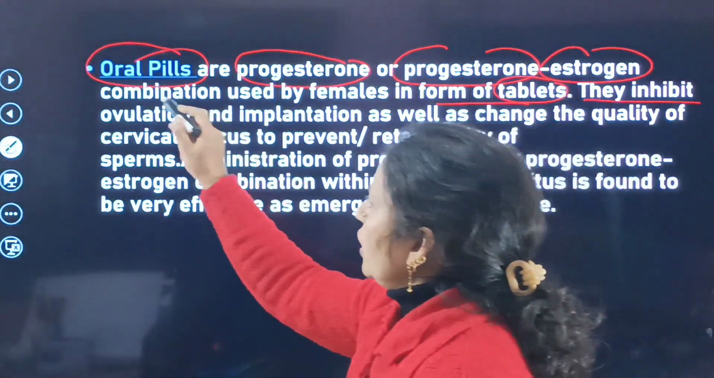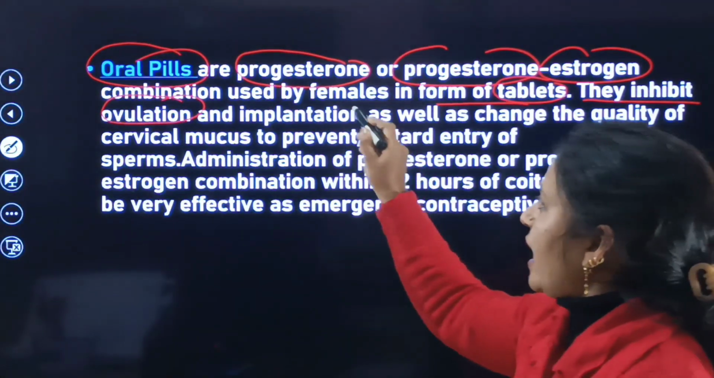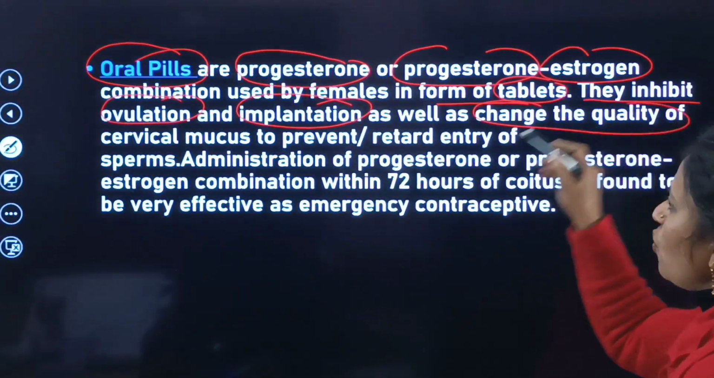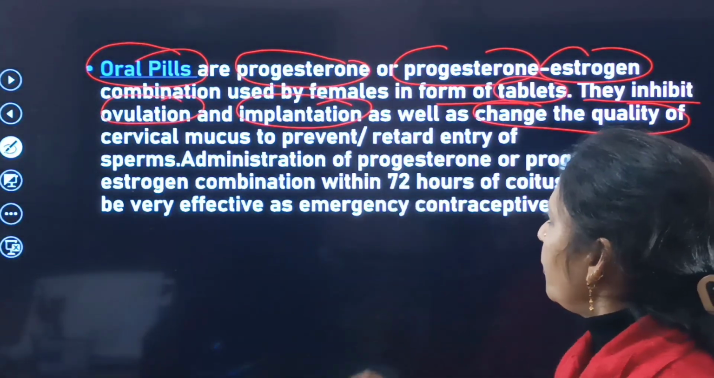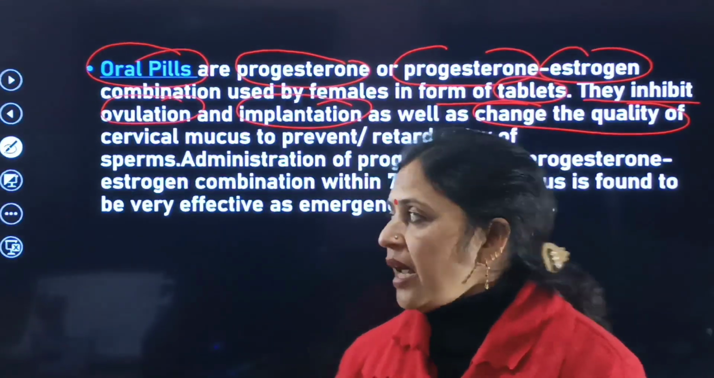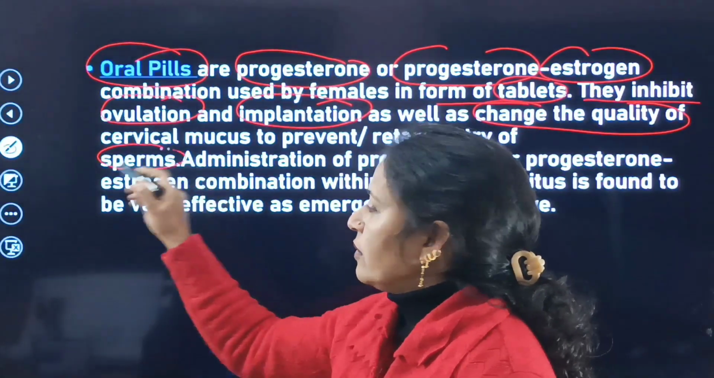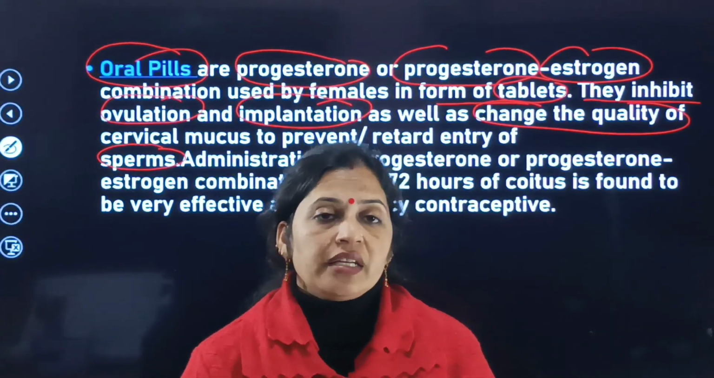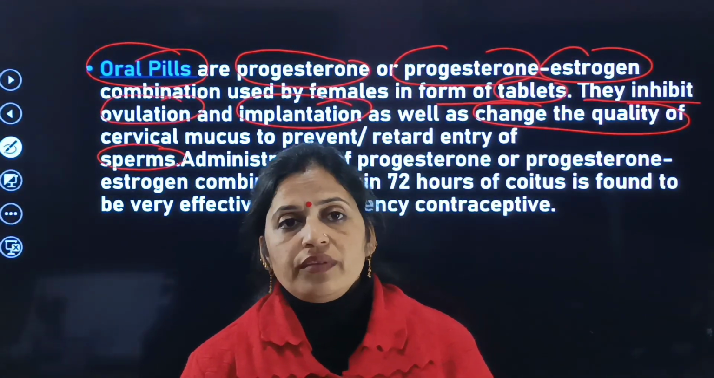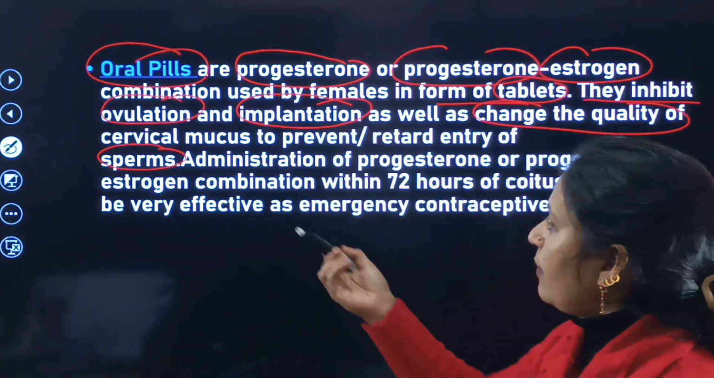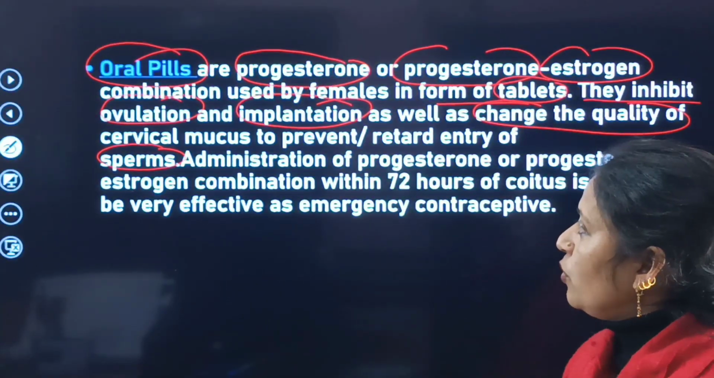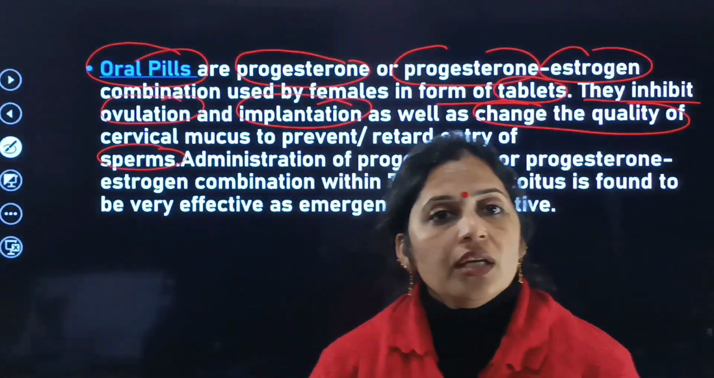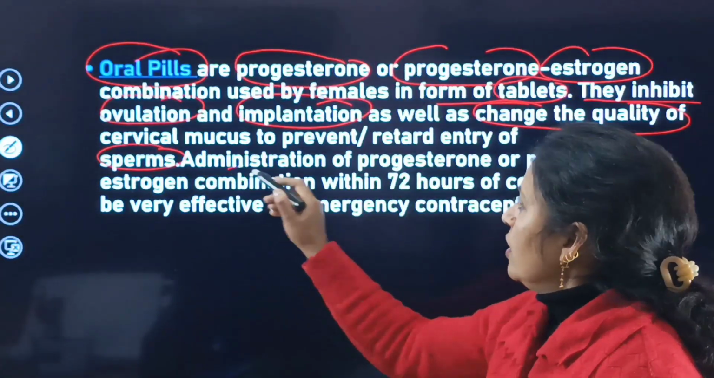They inhibit ovulation, वो ovulation को inhibit करेंगे, as well as inhibit implantation, and change the quality of the cervical mucus to prevent and retard the entry of the sperms. With the help of these oral pills, the entry of the sperms into the female uterus is retarded.